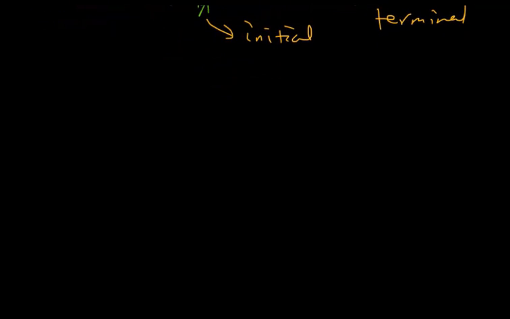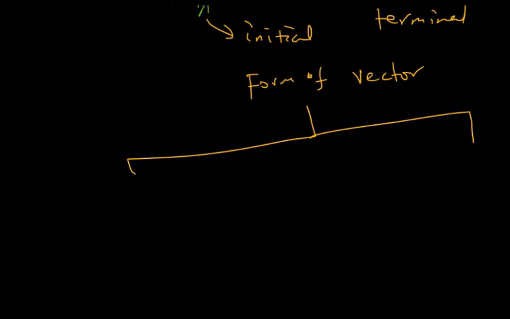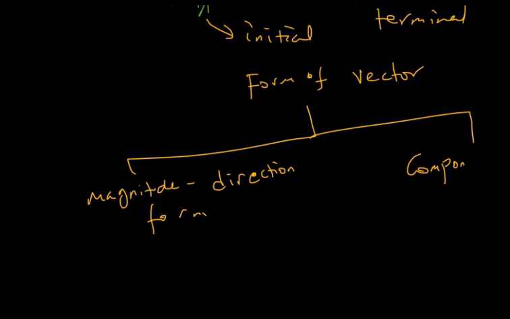Next, let's see the forms of a vector. We have two forms of vectors. The first one is magnitude-direction form. The second one is component form. As you can see from the name, magnitude-direction form shows us the magnitude and direction.